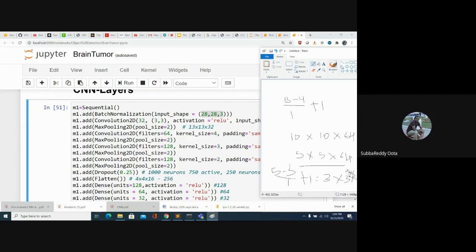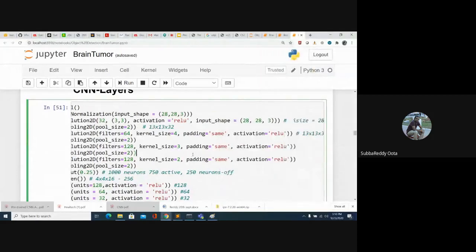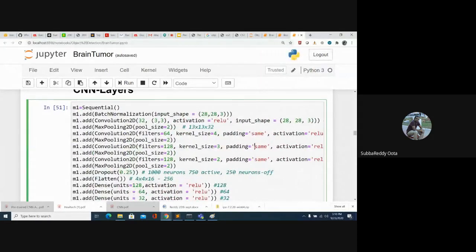Then we have to apply pooling. But when you apply pooling, 3 divided by 2 does not give an integer value, so we will apply padding. Only then will we get an integer value. Padding means whenever the division is not working, we add dummy zeros to the input image. So this process is repeated.